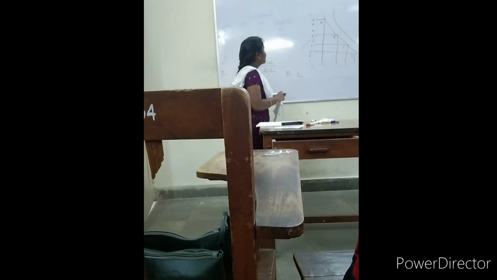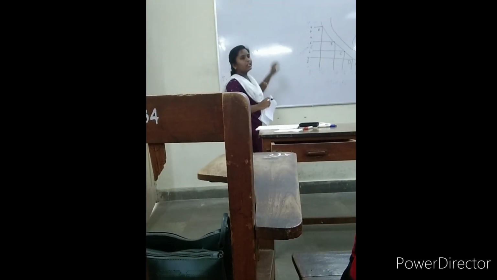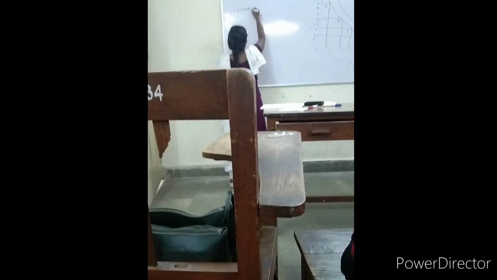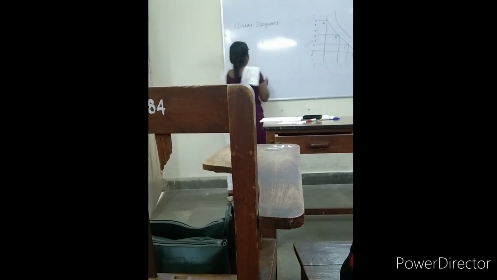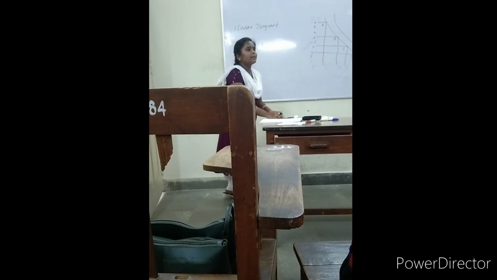Next, we'll see what are the types of isoquants. There are 4 types of isoquants, based on the degree of substitutability and the shape of the curve. Based on those two things, there are 4 types. First one is the linear isoquant. In the linear isoquant, what we will see is that it is perfectly substitutable.